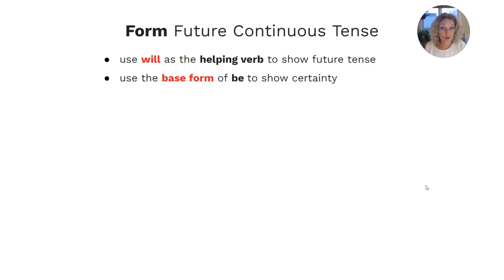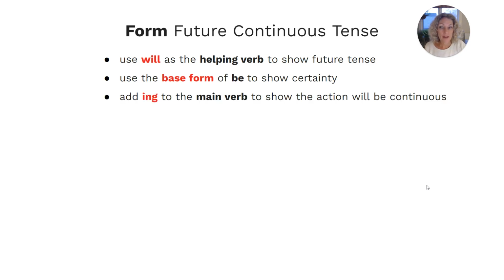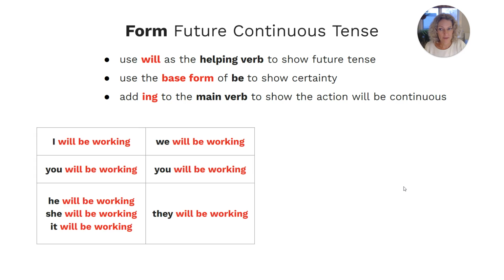So let's look at how you form the future continuous. Again, it's not too difficult. You use will as the helping verb to indicate that you're talking about the future. You use the base form of be to show that it's a very certain, definite plan. And then you add ing to the main verb to show that the action will be continuous.